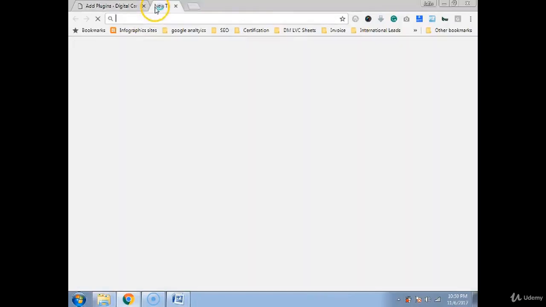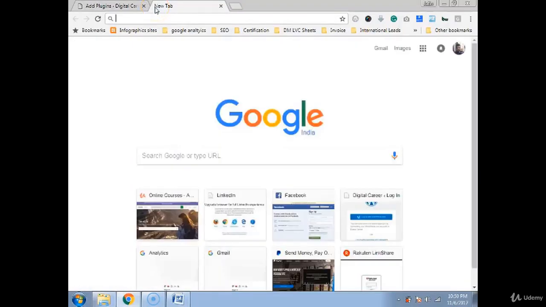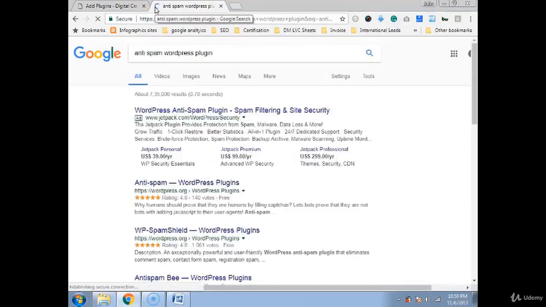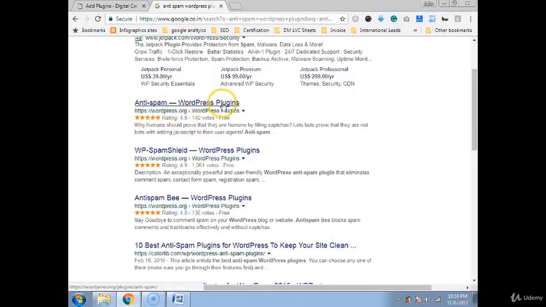It's very simple to search for plugins. I tell you, the best trick in the industry is, whatever type of plugin or functionality you want, just type that, and along with that type WordPress plugin in Google, and Google will show you a list of them. Like we want anti-spam, the one we were talking about, so we write anti-spam WordPress plugin. That's all you have to type, and it will show you all those anti-spam plugins.